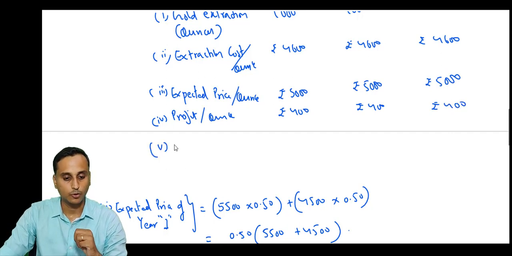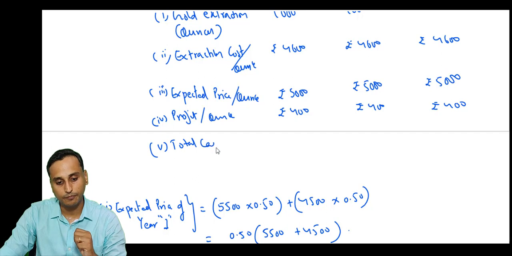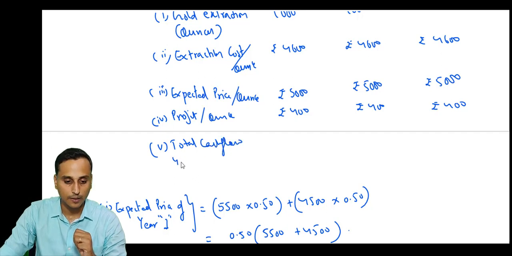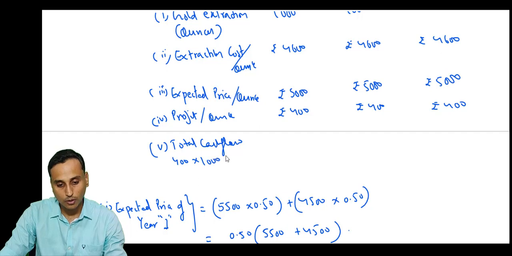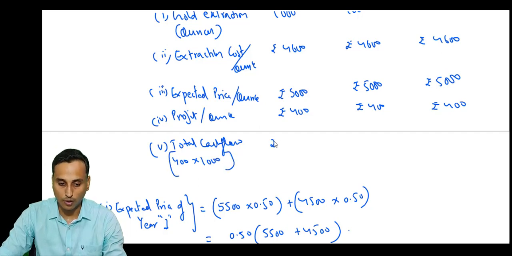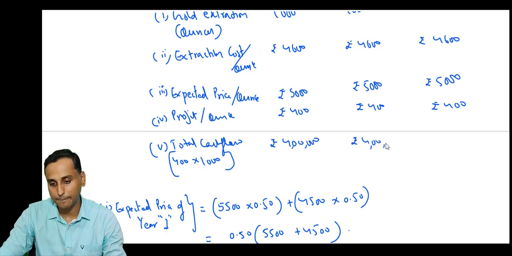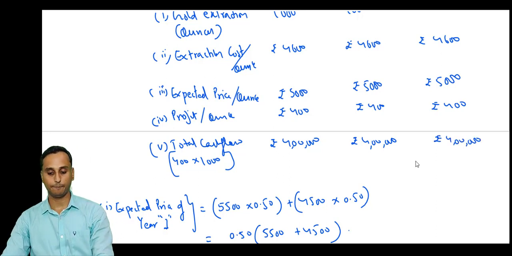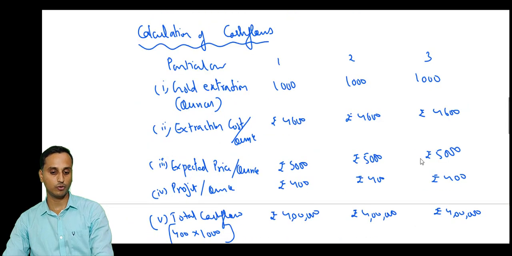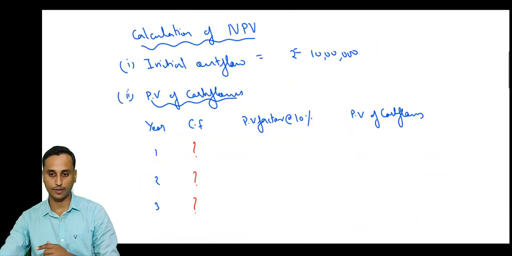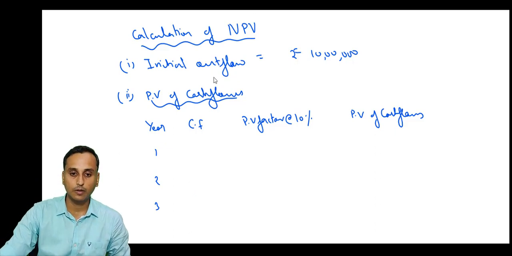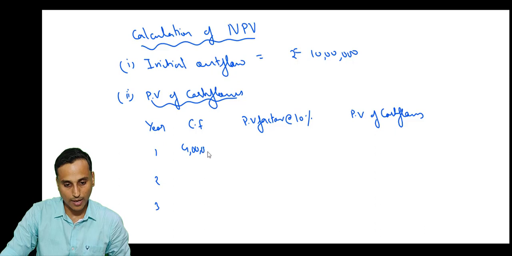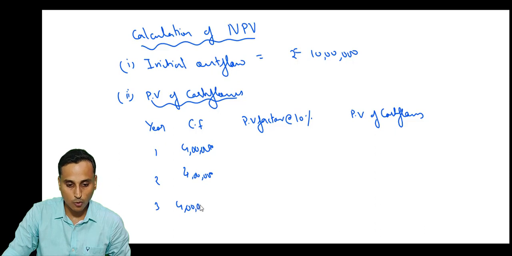So what is the total cash flow? Total cash flow is the profit per ounce into the number of ounces, 1000 ounces. So total profit is 4 lakhs for each of the years. Okay, so we have our cash flows now. Let's go up and substitute our cash flows in our present value table. Year 1 cash flow is 4 lakhs, year 2 is 4 lakhs, and year 3 is also 4 lakhs.